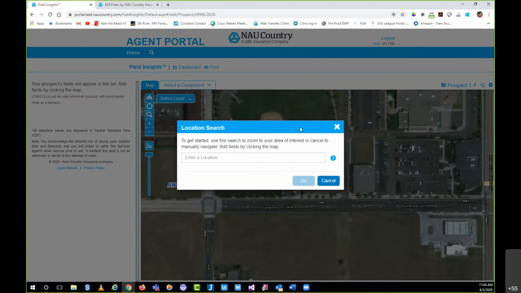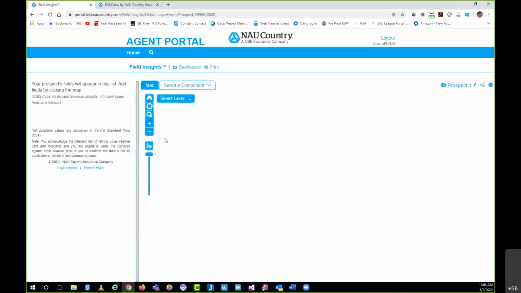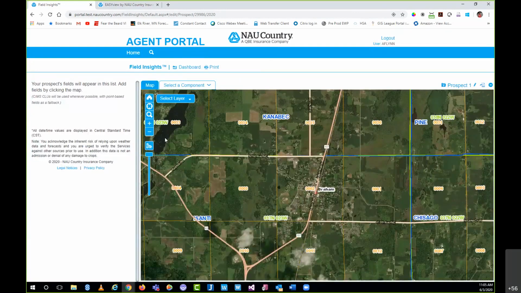What's cool about the prospecting Field Insights is that you're not actually limited to selecting a real life field. So for example, if you wanted to find the Starbucks in Fargo, North Dakota, you can see there, you can find that, and you can look that information up. If you want to look for a town, let's say my hometown of Bram, Minnesota, a small little town in central Minnesota here, you can do so. So you're not really limited, which is great because then you can really detail these prospects towards a particular client. You can get into their area or a particular field, whatever the case may be.